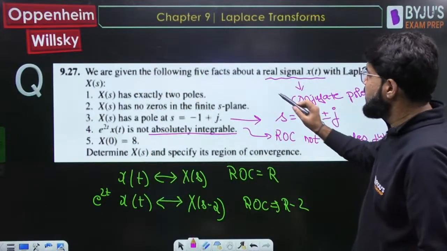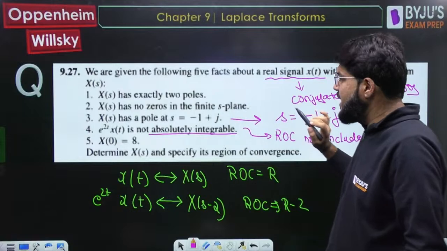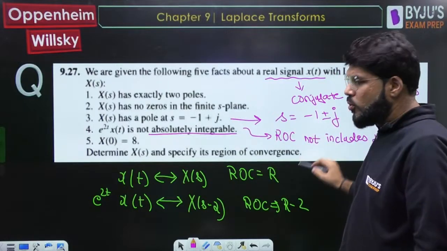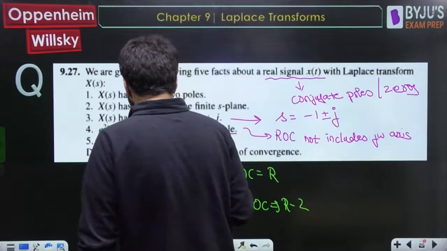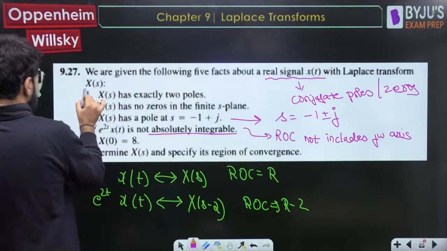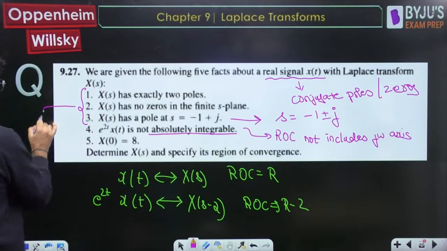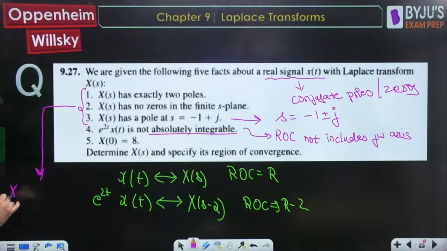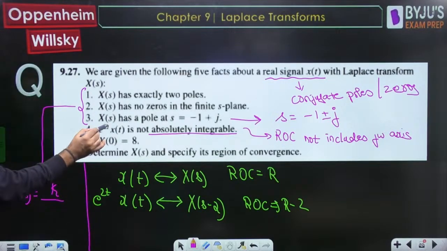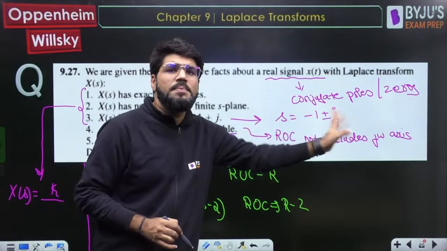First of all, there are two poles and no zeros in the finite s-plane. So what is the nature of X(s) from these three parts? As there are no zeros, the numerator can only be some constant K, divided by the poles at -1 plus or minus j.